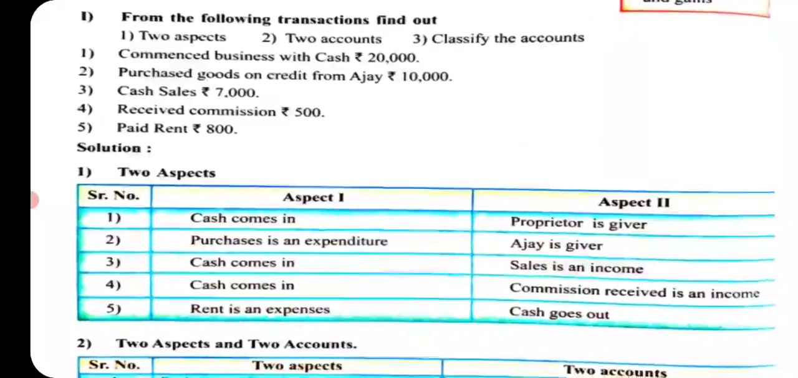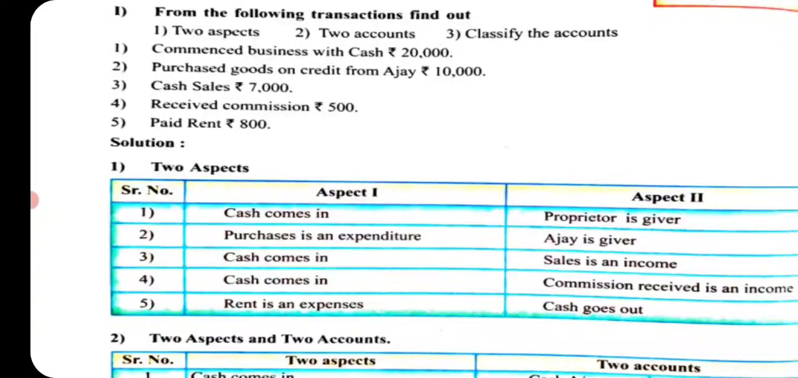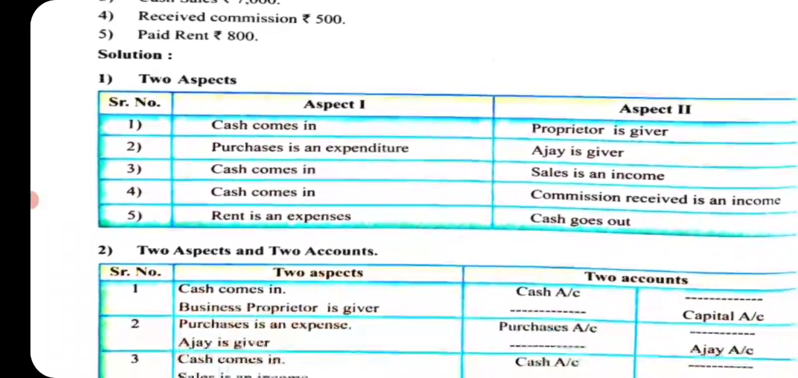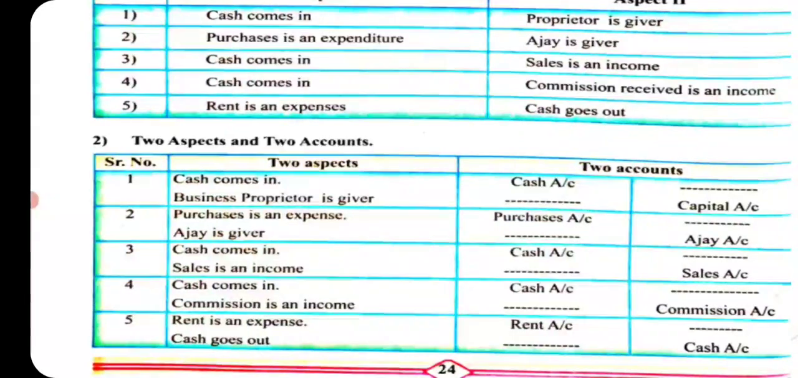We will take another example also. Received commission rupees 500. We received commission rupees 500. So there are two aspects. What comes in? Received commission means cash. We received cash. First aspect is cash comes in. Second aspect is commission received. It is an income. So how does the transaction happen? First one is cash comes in, that is debit. Commission is an income. Commission account, that is income, should be credited.